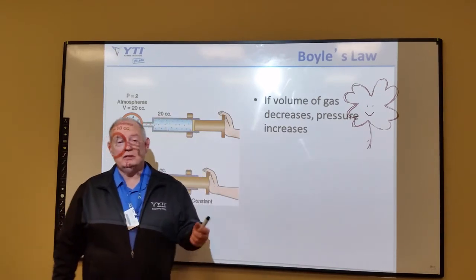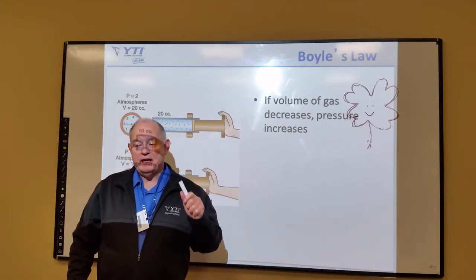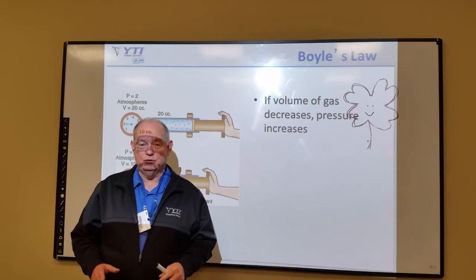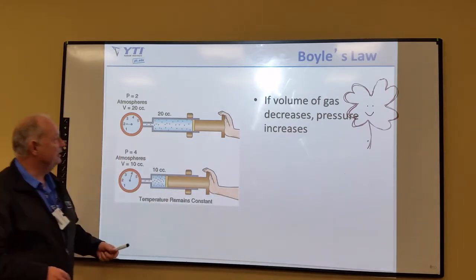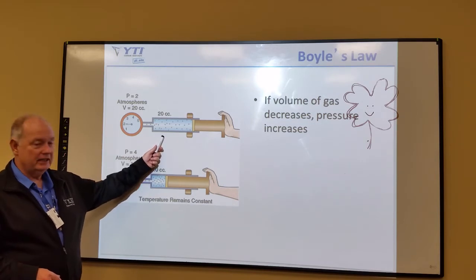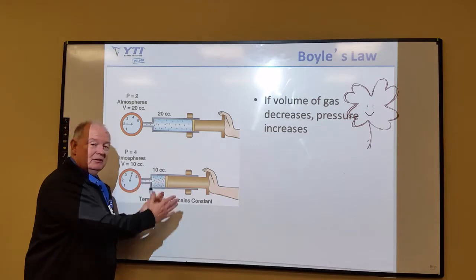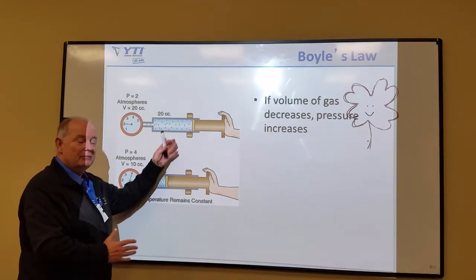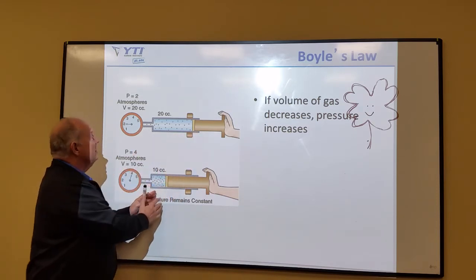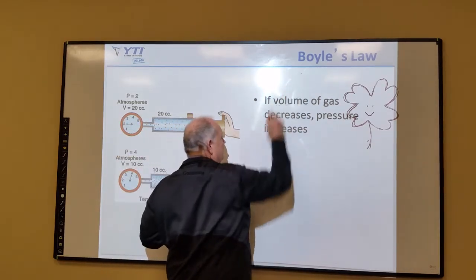Boyle's law. What did Boyle's law say? Boyle said, if a volume of gas decreases, then the pressure increases. Here is an example. This volume is decreasing, which means the volume of the container is getting smaller, but the number of particles are staying the same. The number of molecules are staying the same in that same volume. This volume is getting smaller, then the pressure must go up. What did Boyle say?